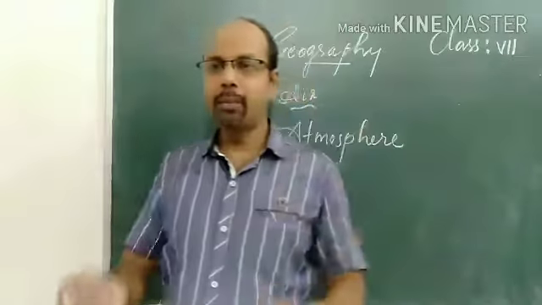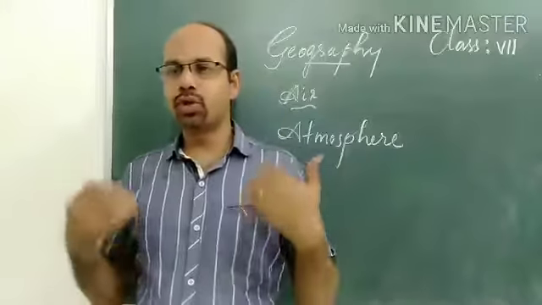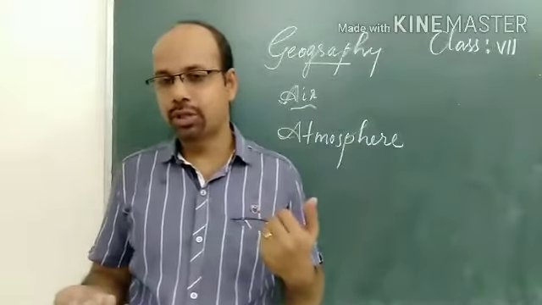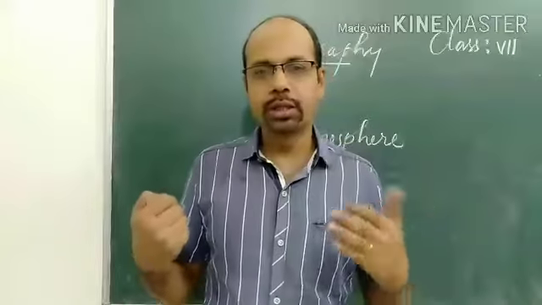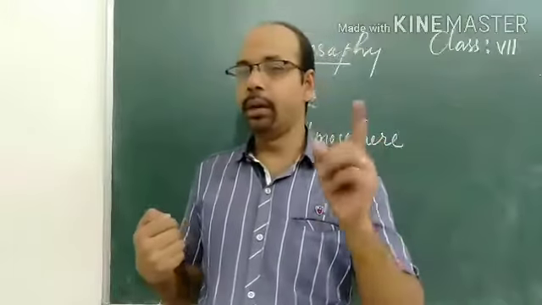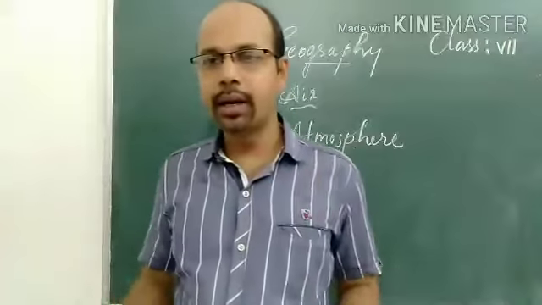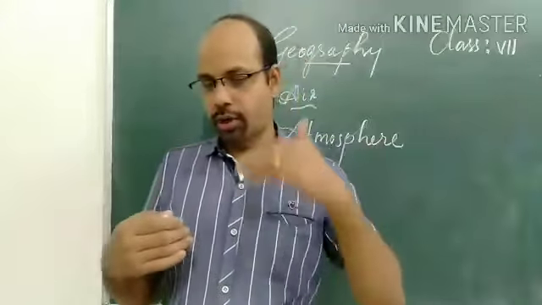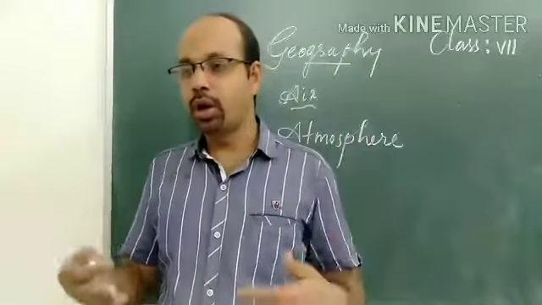Green plants produce oxygen during photosynthesis, which we have studied in science. In this way, the oxygen content in the air remains constant, as plants are letting out oxygen.